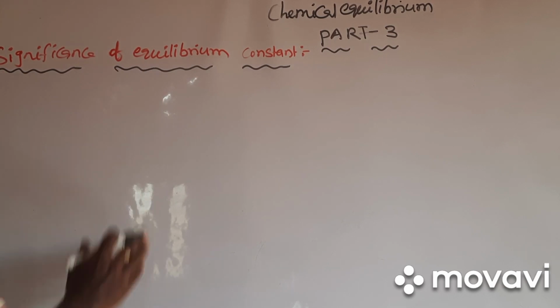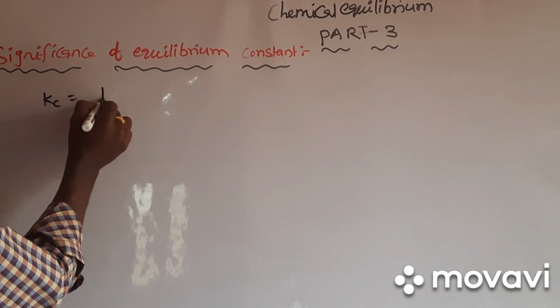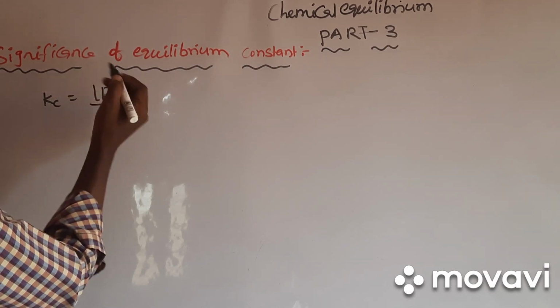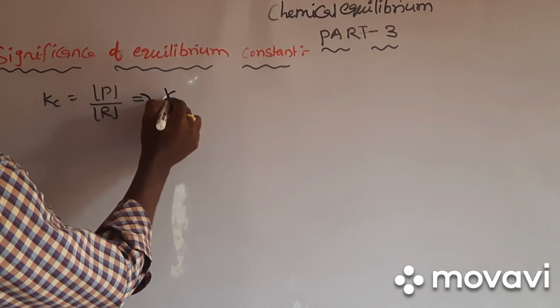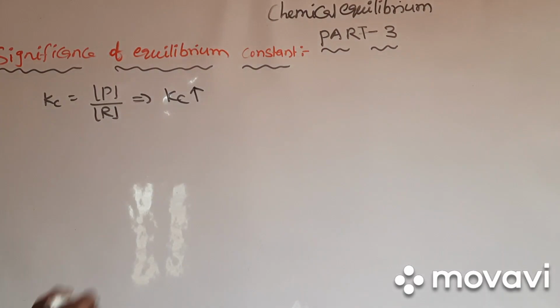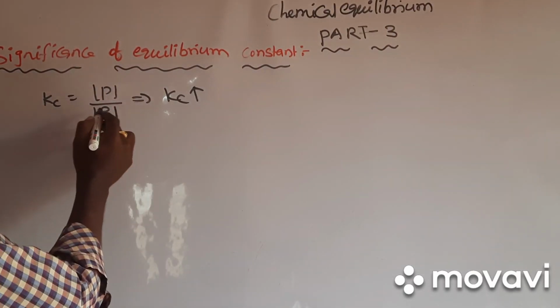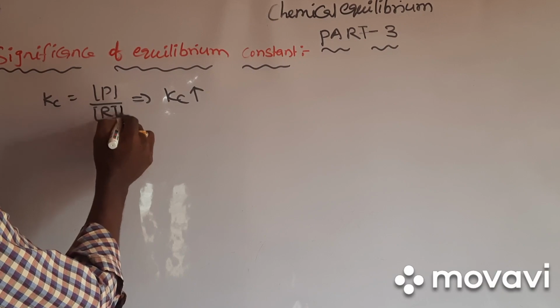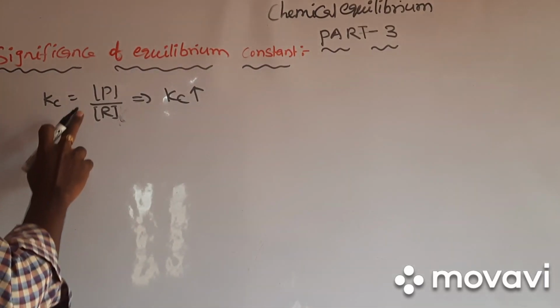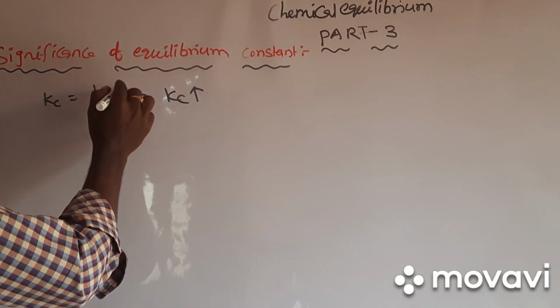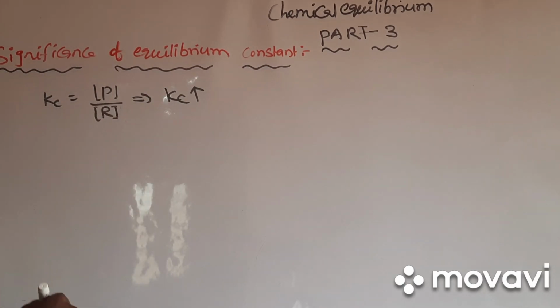Now, the significance of equilibrium constant. What is the importance of equilibrium constant? We know that equilibrium constant Kc is nothing but the ratio of concentration of product and concentration of reactant. So in which case will the Kc value be maximum? When reactant concentration is minimum, in such case Kc value will be maximum. So when product concentration increases, then Kc value will be maximum.